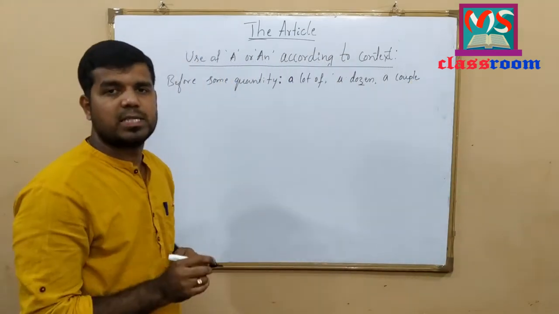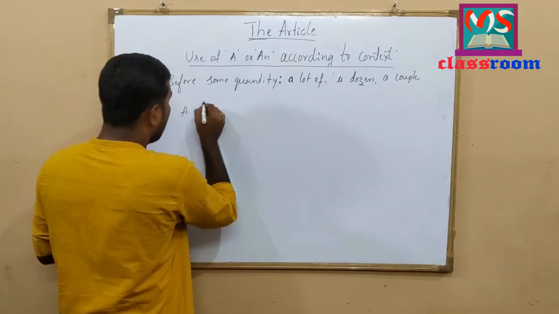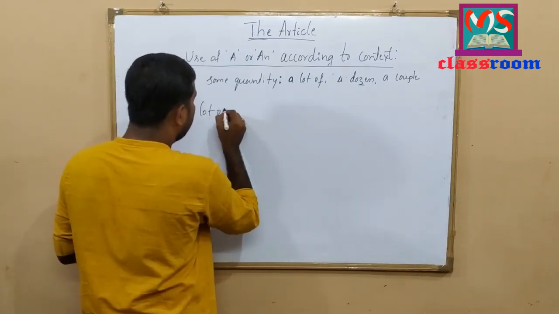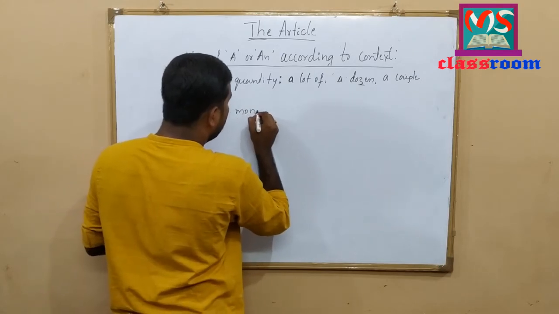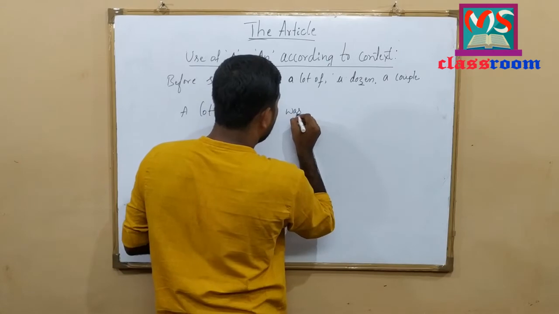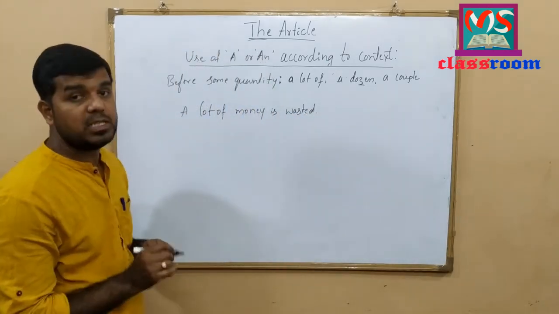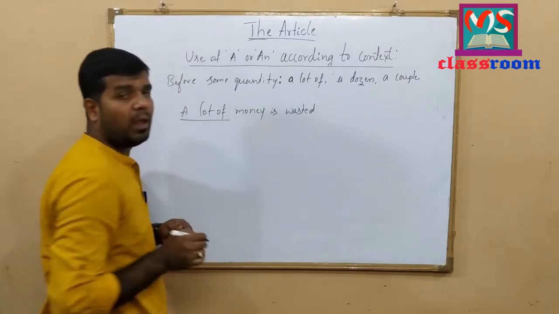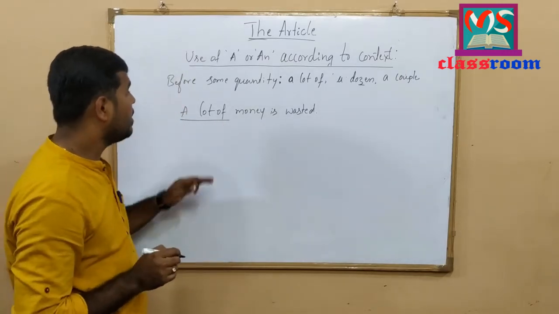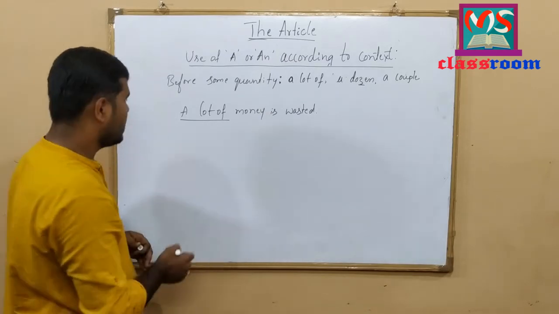To understand this concept, let me write some examples here. A lot of money is wasted. Here, a lot of represents the quantity of money. Let me write one more example.